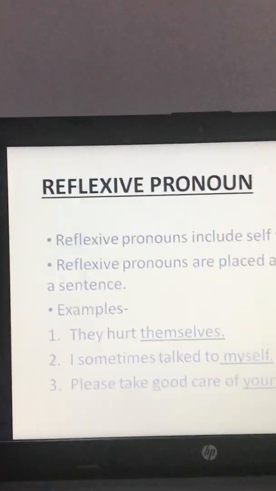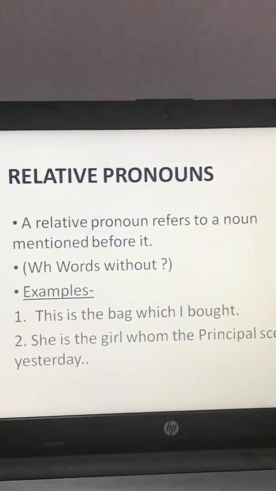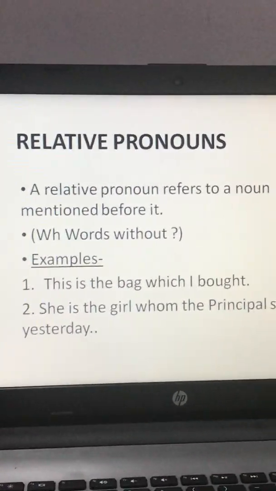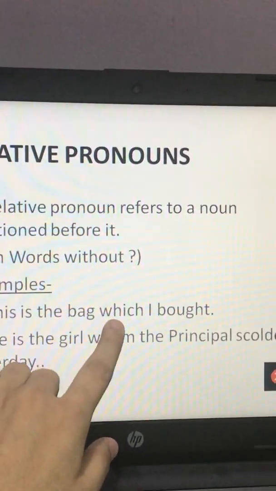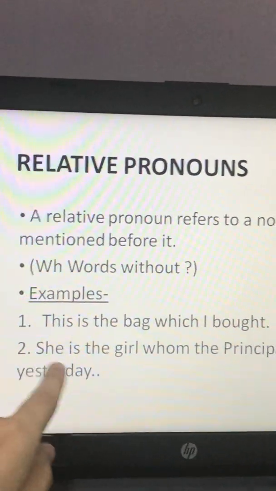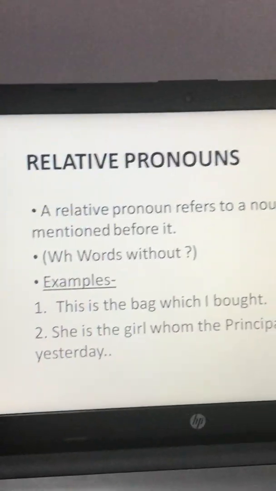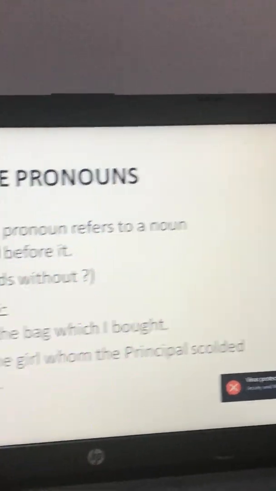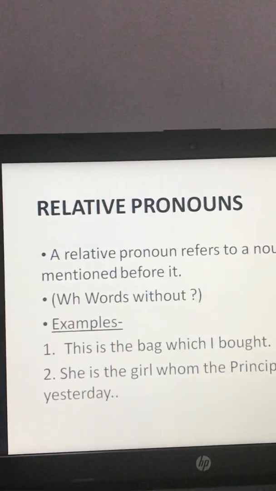Okay. So let us quickly revise what we have done today. Relative pronoun, it includes WH words without a question mark. Like this is the bag which I brought. Okay? She is the girl whom the principal scolded yesterday. So there WH words are there and a question mark is not there. So it is a relative pronoun.